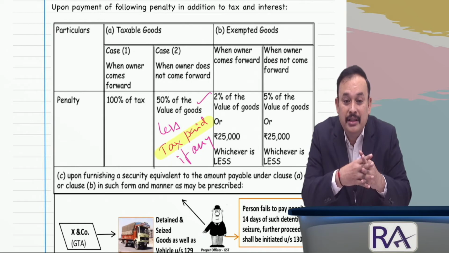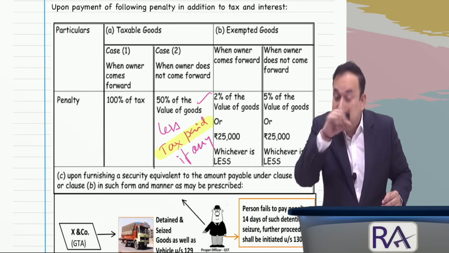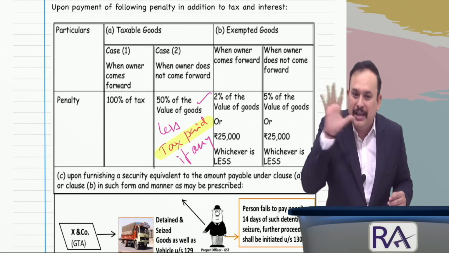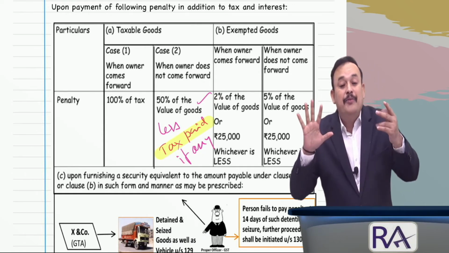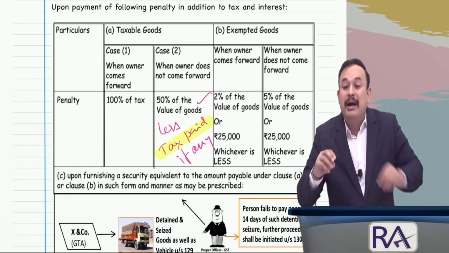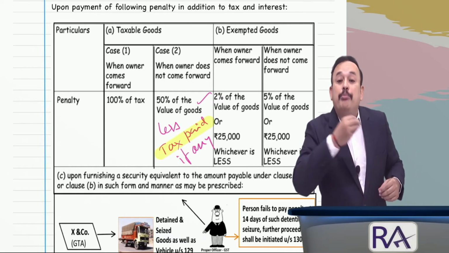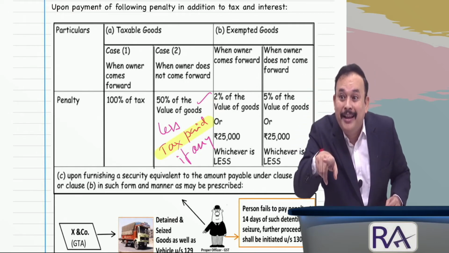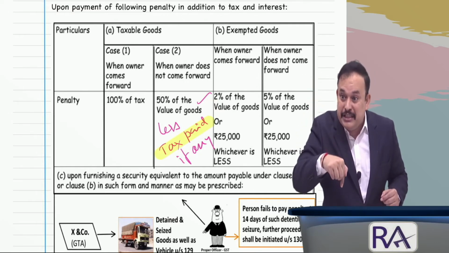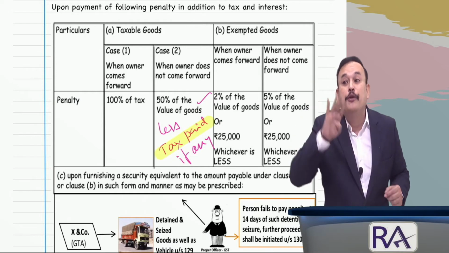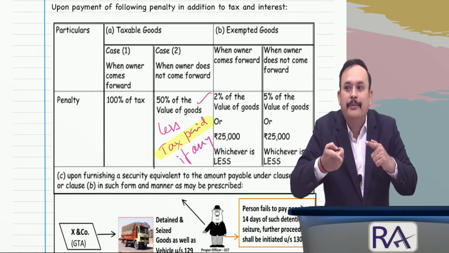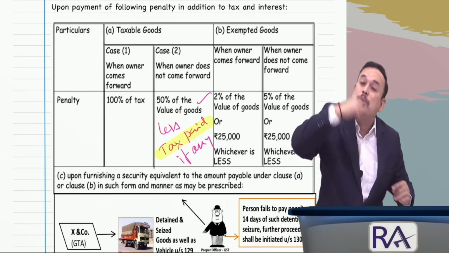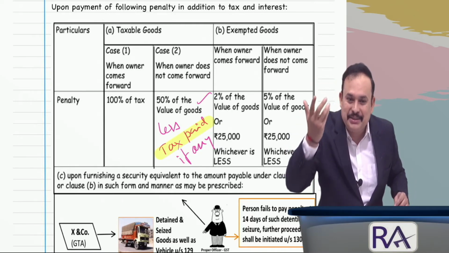Reduced from 5 lakhs, balance 3 lakhs. While paying that penalty, if there is tax payable still due, let us say 4 lakhs, add it. Then 3 lakhs plus 4 lakhs is the total amount to pay to release the goods along with interest.